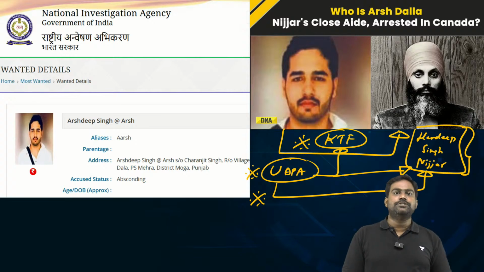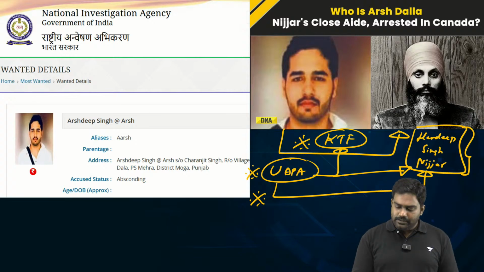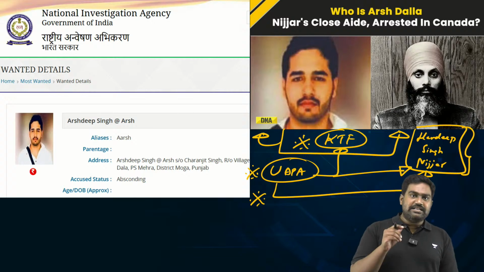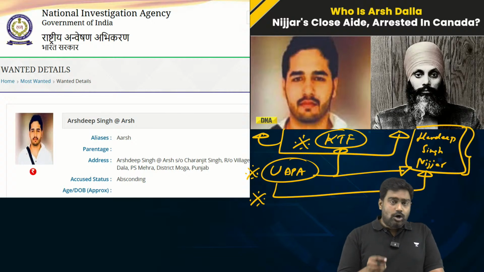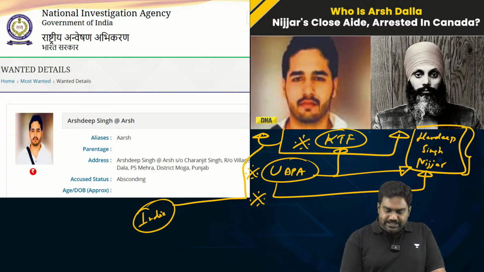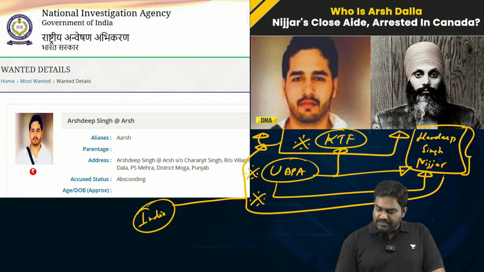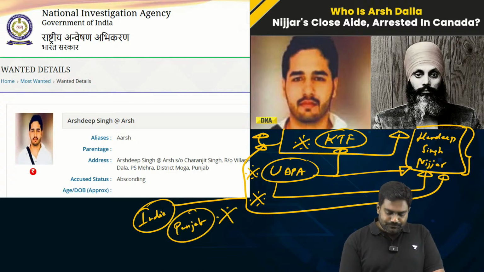this topic multiple times. So the update here is that Arshdeep Singh Dala might have been arrested by Canada, and apart from that, in India, some of the close aides of Arshdeep Singh Dala and Hardeep Singh Nijjar have been arrested by Punjab police.